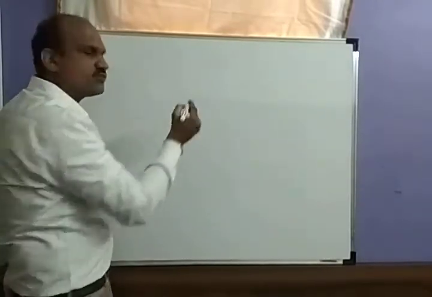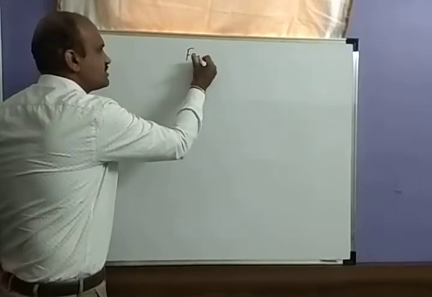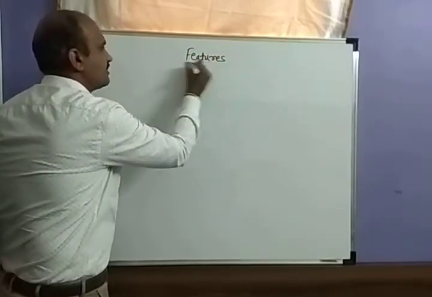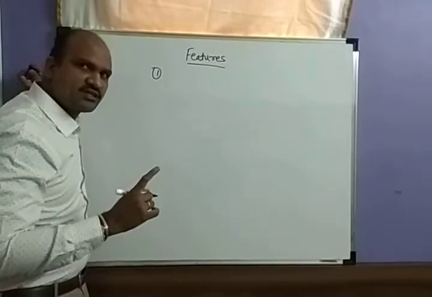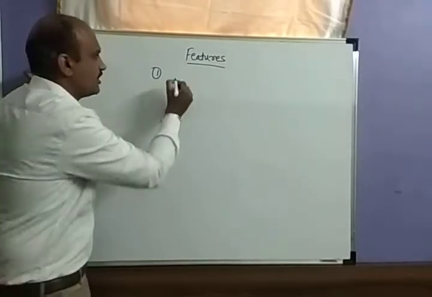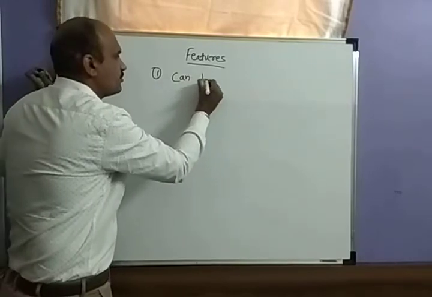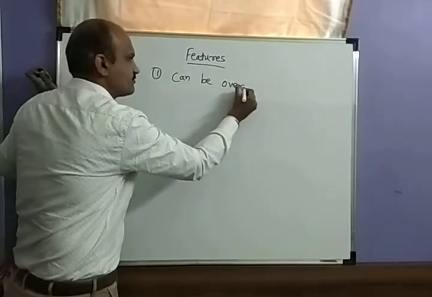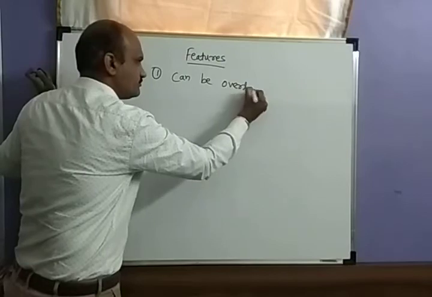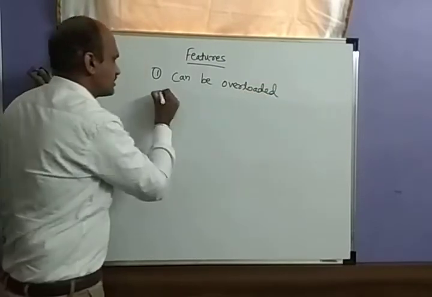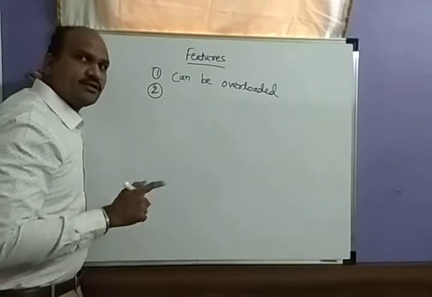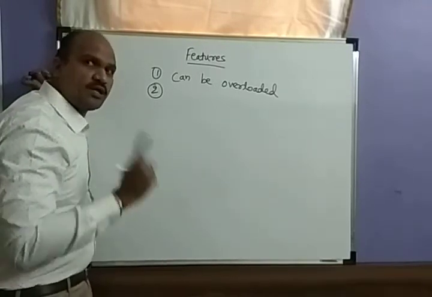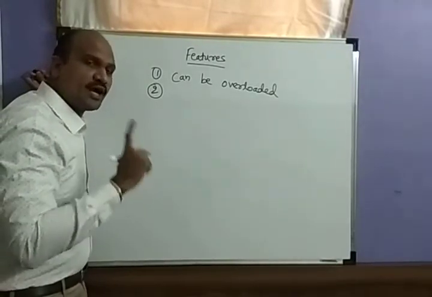And what are the features of the parameterized constructor? One feature: parameterized constructors can be overloaded. Second, a constructor with only one argument is invoked and executed.